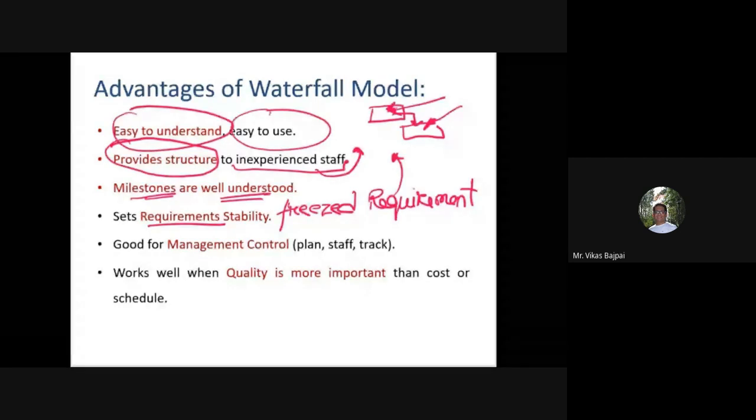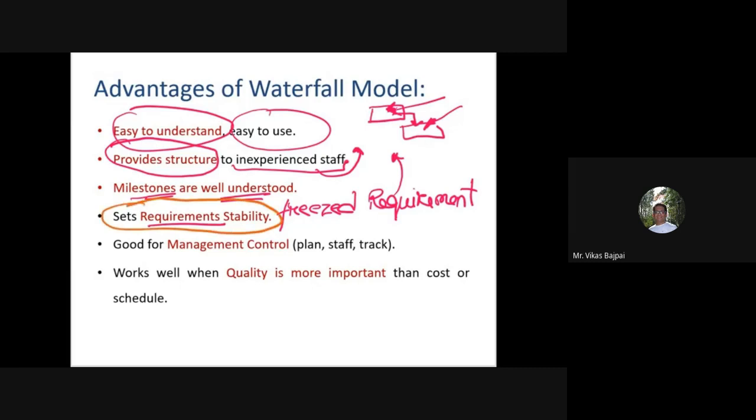And when the coding starts, all of a sudden I say, no, let's go ahead with some other scripting language. That's not possible in the case of the waterfall model. It specifically says that requirements should be frozen and stable, and only then use this particular model.